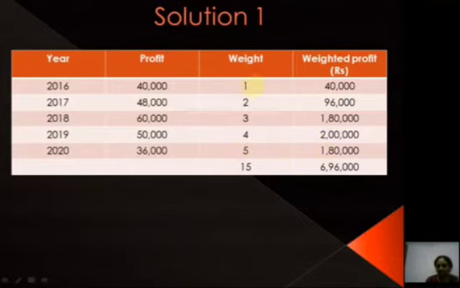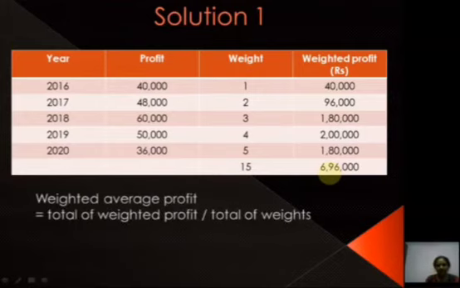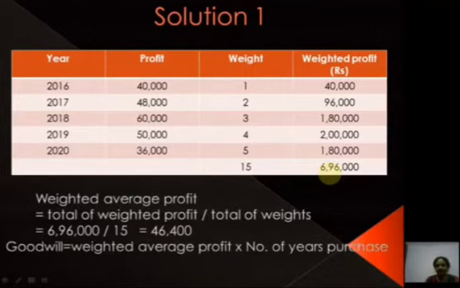Now total the weight column, that is 1 plus 2 plus 3 plus 4 plus 5 is 15, and weighted profit 40,000 plus 96,000 plus 1,80,000 plus 2 lakh plus 1,80,000. So we will get 6,96,000. Weighted average profit is total of the weighted profit divided by total of weights. That is 6,96,000 divided by 15, that is 46,400. Now goodwill is weighted average profit into number of years purchased, that is 46,400, and 3 is given in the question. Multiply by 3, that is 3,39,200.